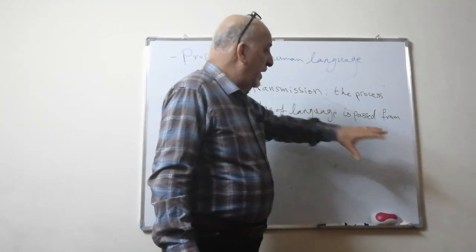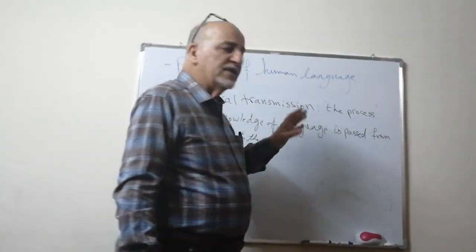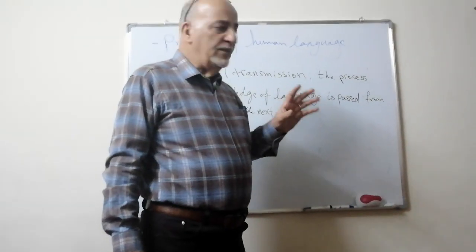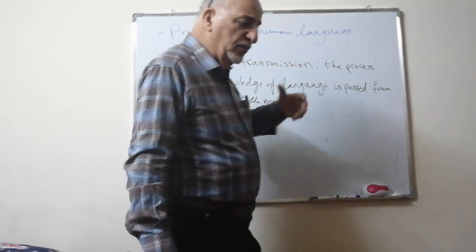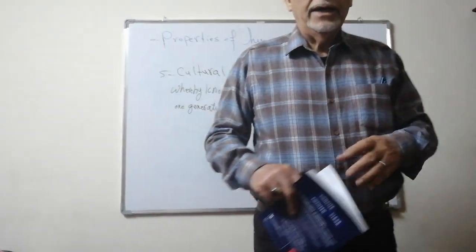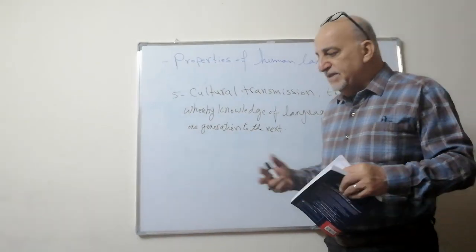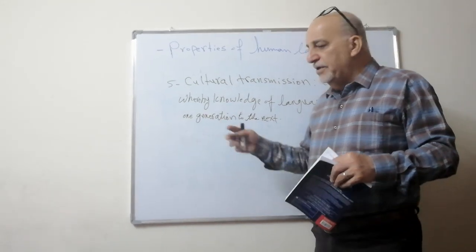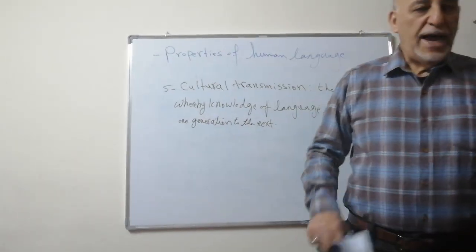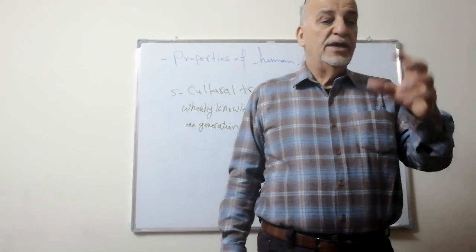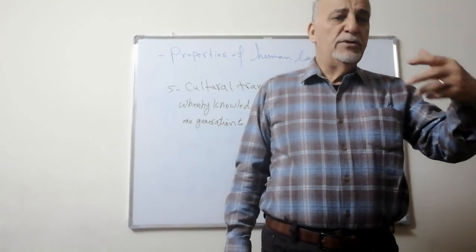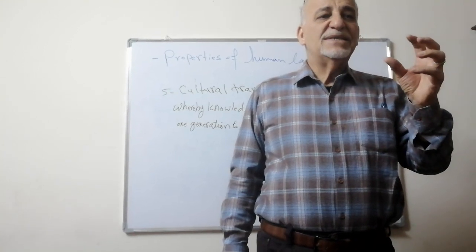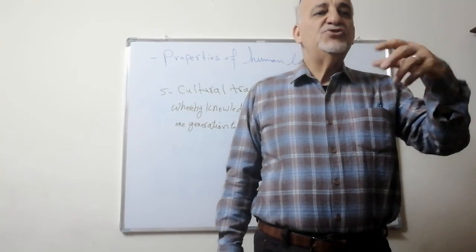Now let's come to what about animal communication? Are animals also born with no communication system? This is the question. No, unlike human language, they inherit. Animal communication system is inherited, is genetic.